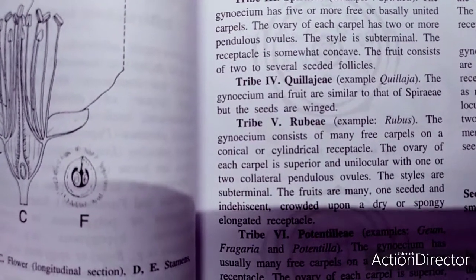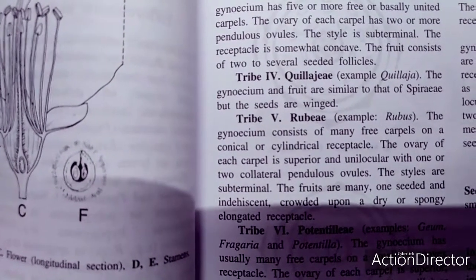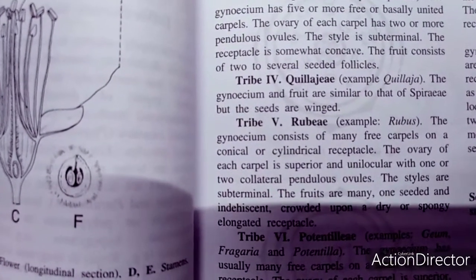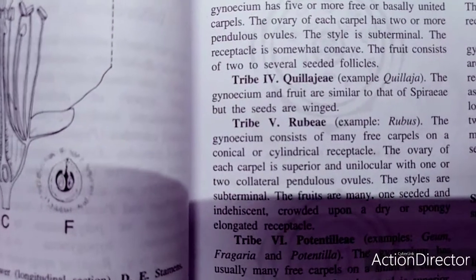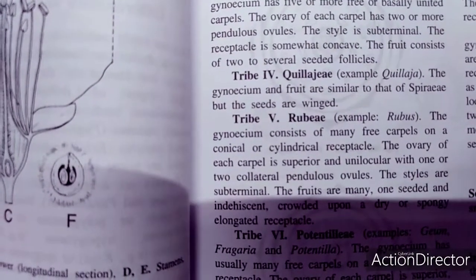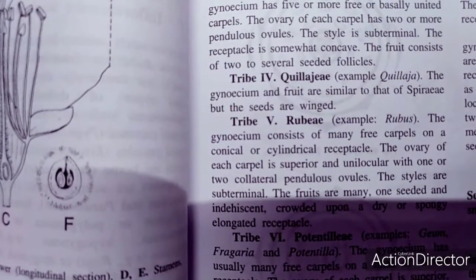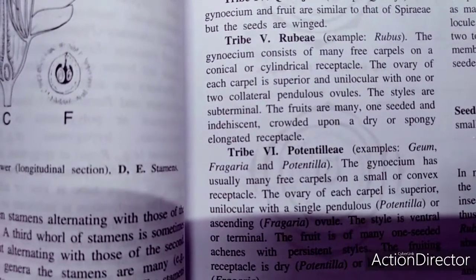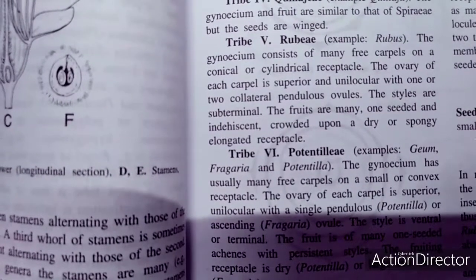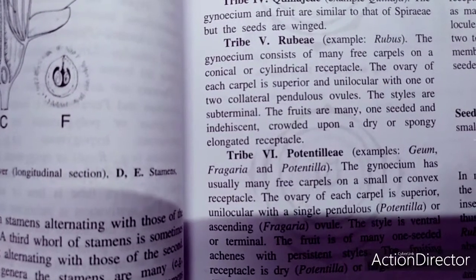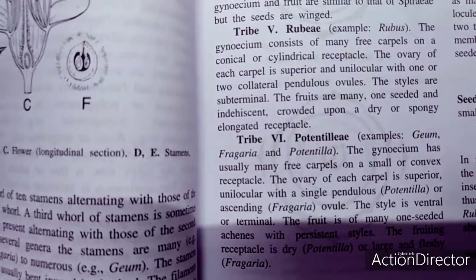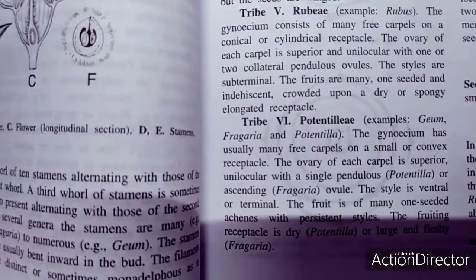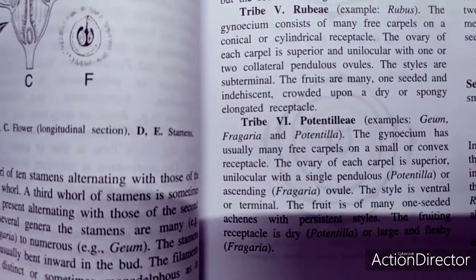The fifth type is Rubeae, and the best example is Rubus. The gynoecium consists of many free carpels on a conical or cylindrical receptacle. The sixth type is called the Potentilleae. The best example may be Potentilla, and Fragaria and Geum are also examples of this tribe. In this case, the gynoecium has usually many free carpels on a small or convex receptacle.